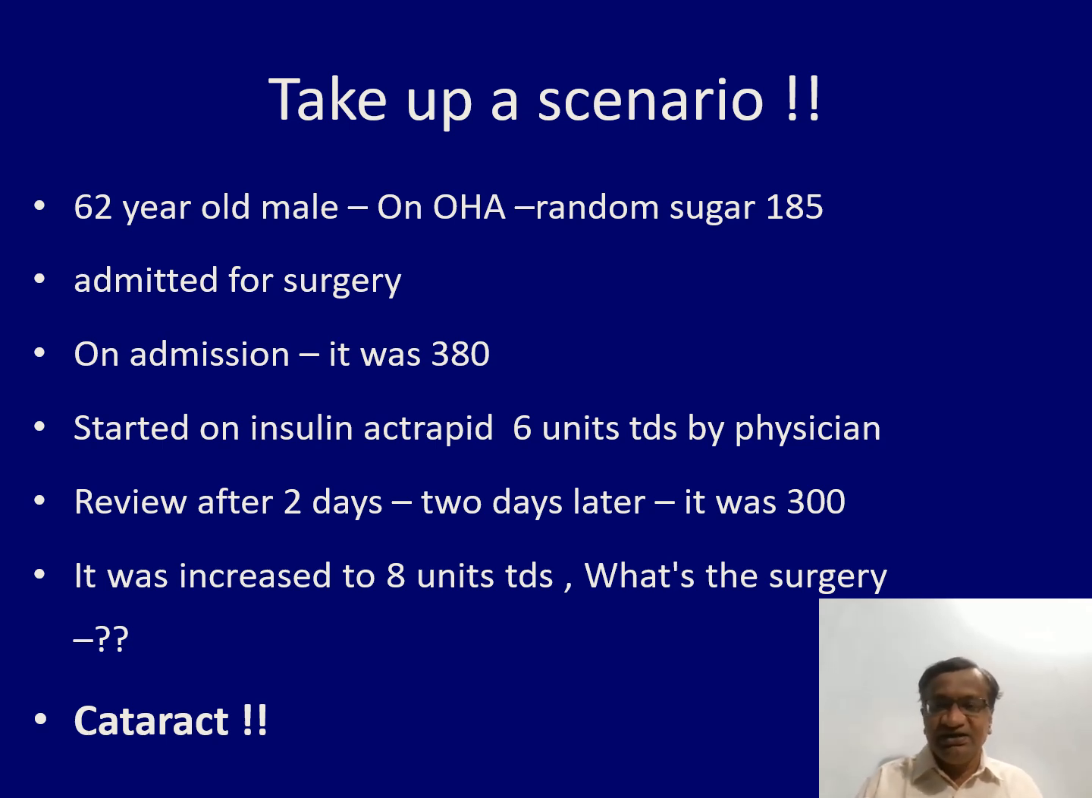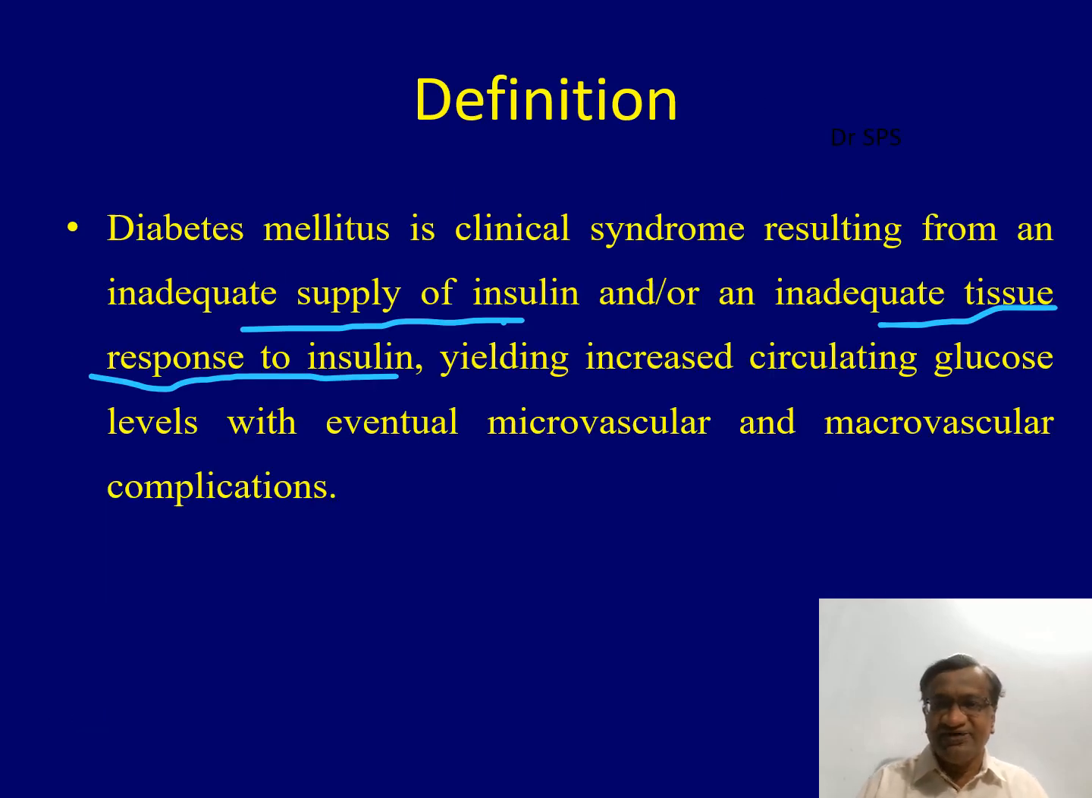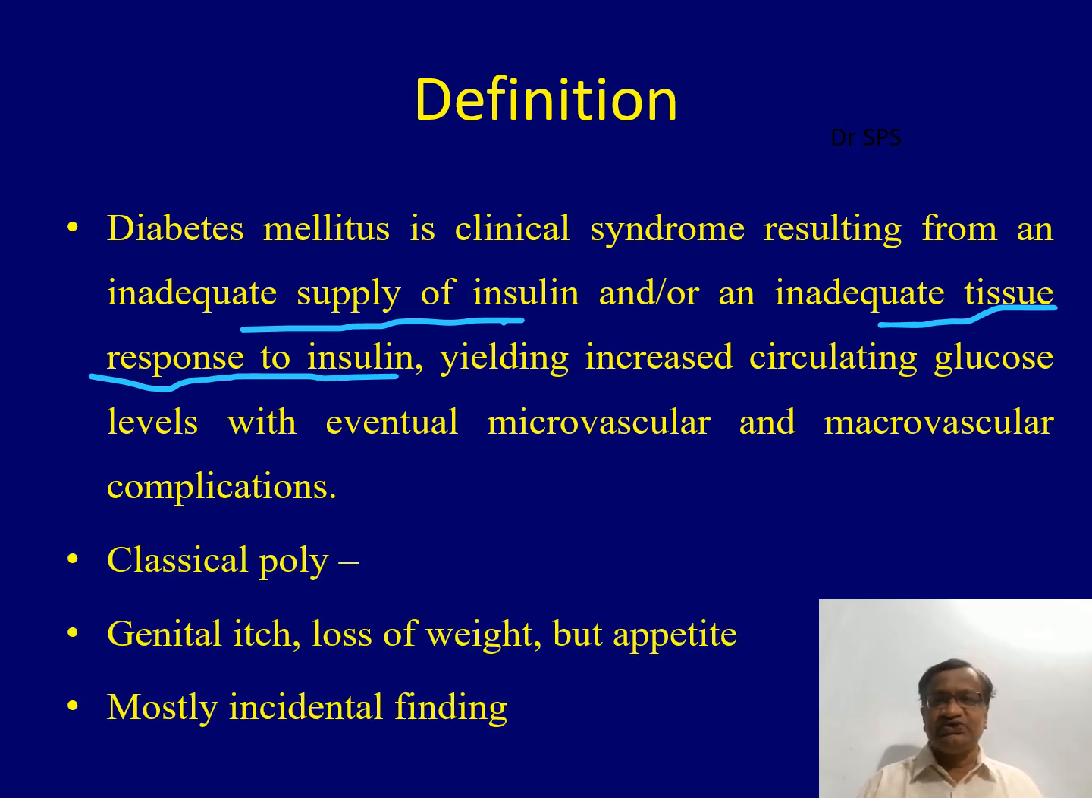So that is why we need to have a clear concept about what should be done for each case. Now we will start with the basics. What is diabetes mellitus? It's a clinical syndrome resulting from inadequate supply of insulin, or supplied insulin resistance is more. We can have classic polyuria, polydipsia, polyphagia, or sometimes a genital itch, sometimes a trivial loss of weight, an increased appetite. These all may be the symptoms.